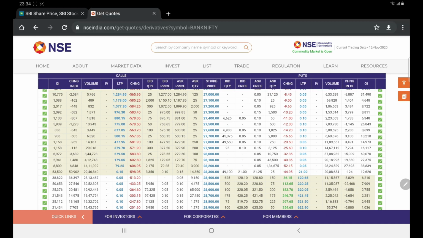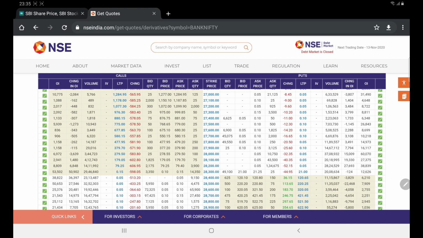After considering the strike price, we have to see what the ask price is. Ask price is nothing but, asking means he is a seller. So these are the prices for the sellers. This is the quantity. Quantity is nothing but how many contracts the sellers are selling. So at this strike price of 28,300, there are 14,350 people who are selling the calls. As I said, ask is nothing but a seller, and what they are selling is a call option.